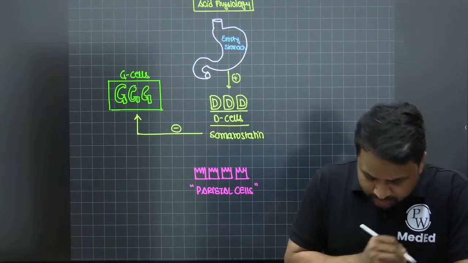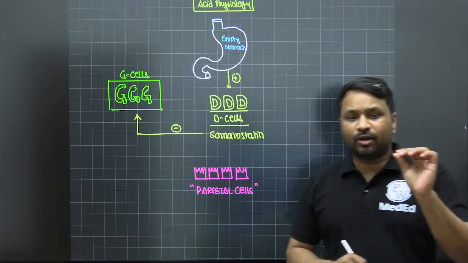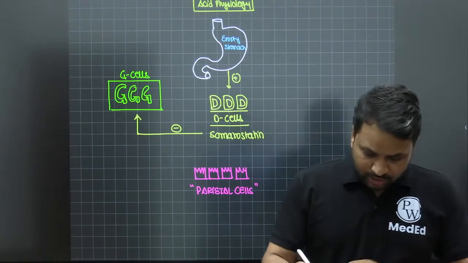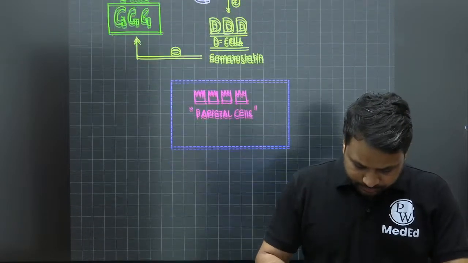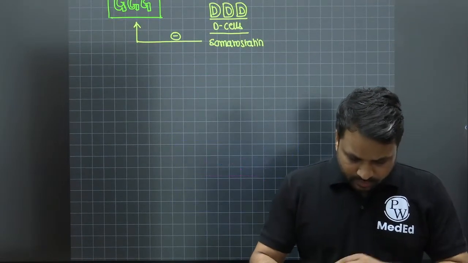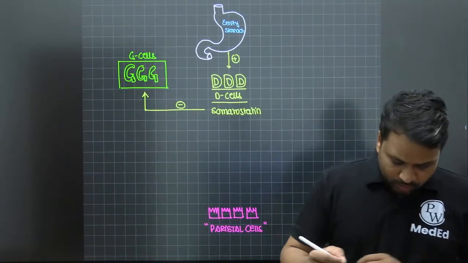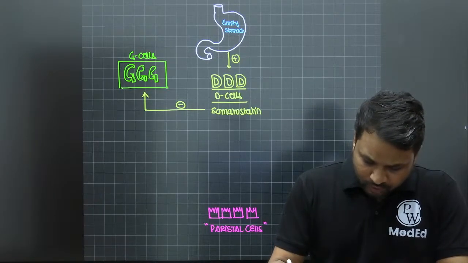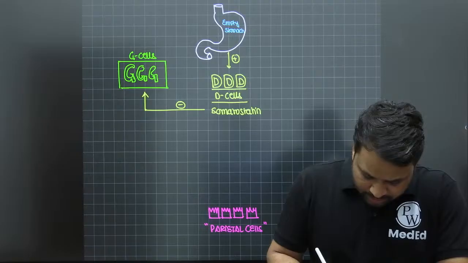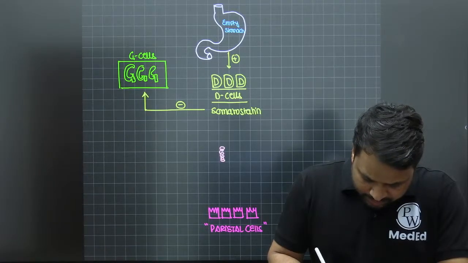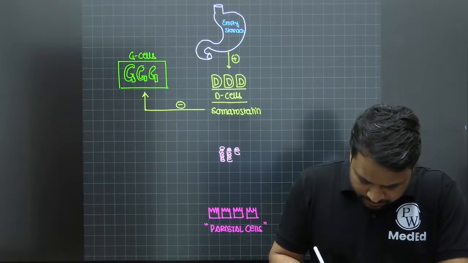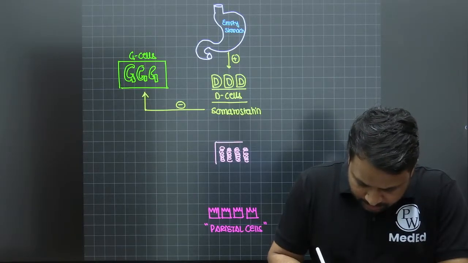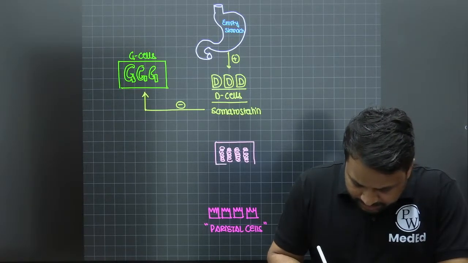It is going to inhibit the G cell, so it will not allow the body to produce any form of gastrin, right? Another thing that these cells are going to do, you have your enterochromaffin like cells. These enterochromaffin like cells produce histamine, and the histamines basically irritate the parietal cells.